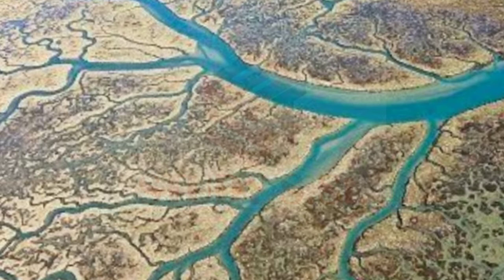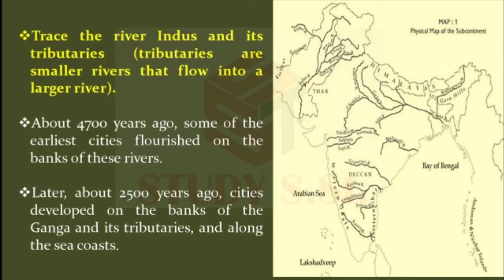Means they are giving their water to the large river. Simply, they are joining the large river. So, the large river is here, that is Indus. And in which direction from our country? In the northwest, right? So, Indus is the large river and these are its tributaries.